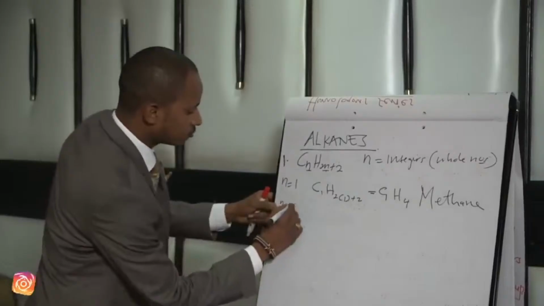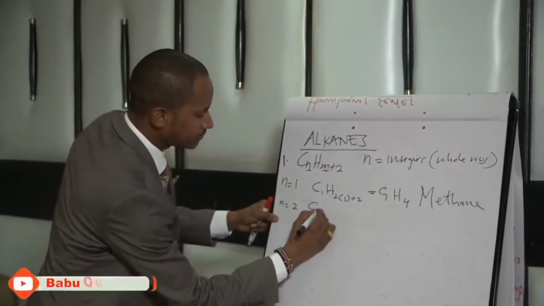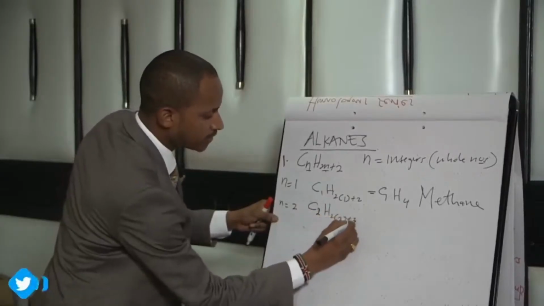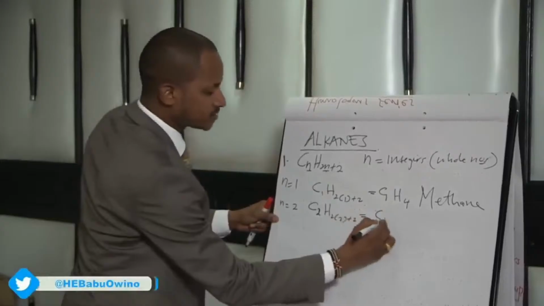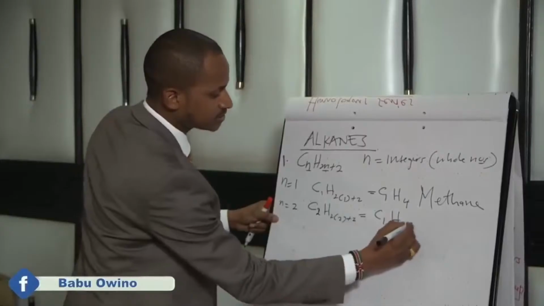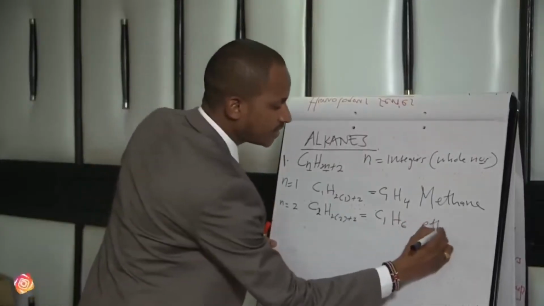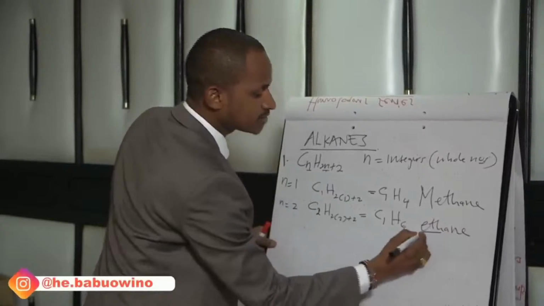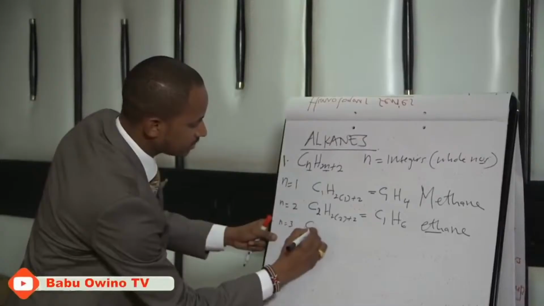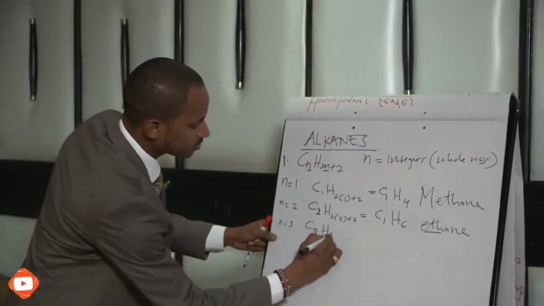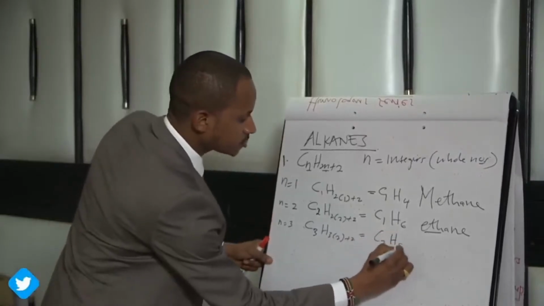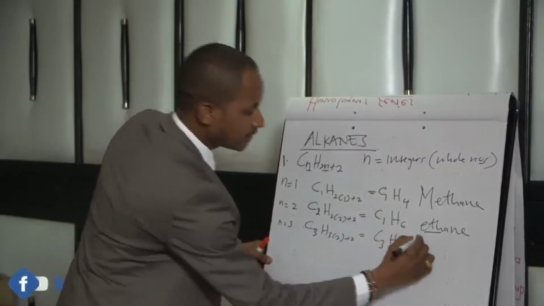When n is 2, you place C2, H 2 times 2 plus 2. 2 times 2 is 4, 4 plus 2 is 6, C2H6. This is ethane. When n is 3, it is C3, H 3 times 2 plus 2, that is C3H8. That is propane.